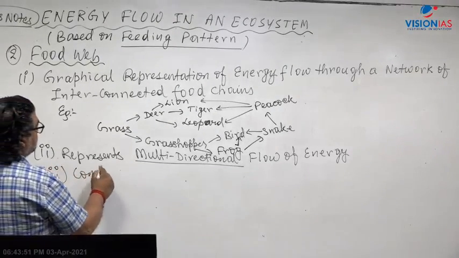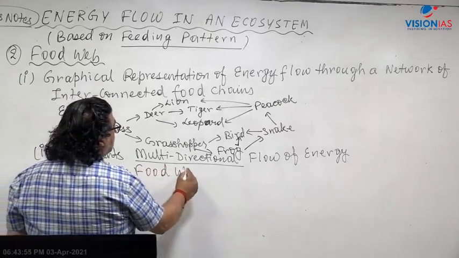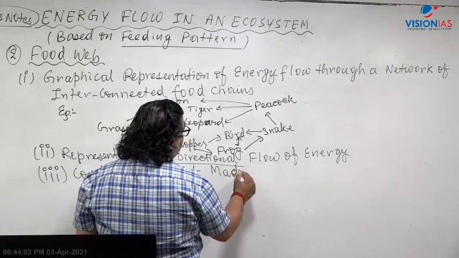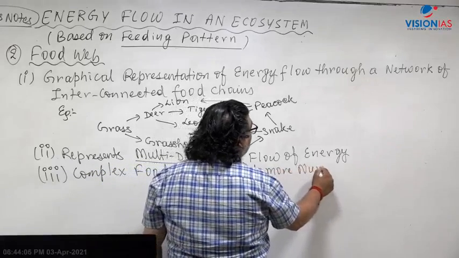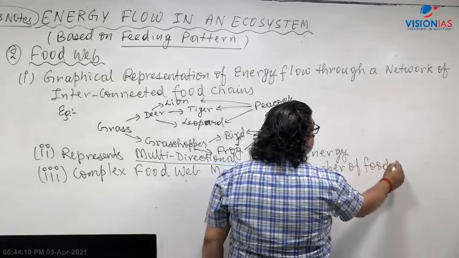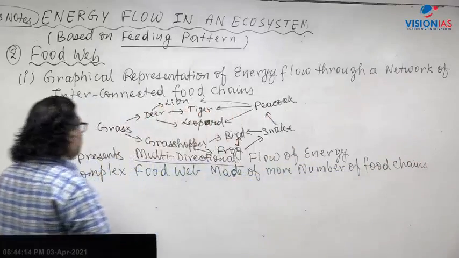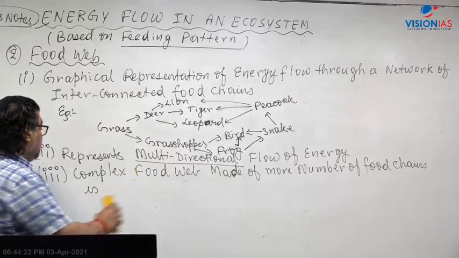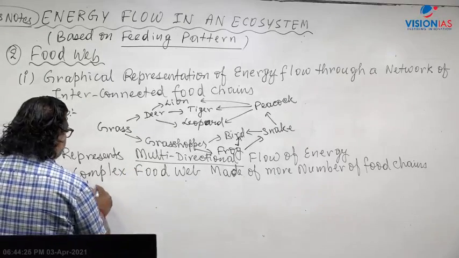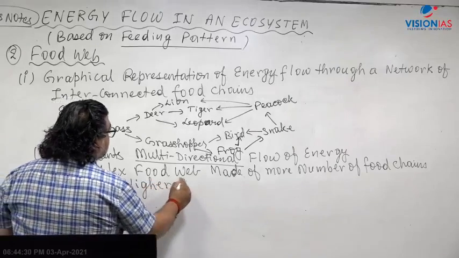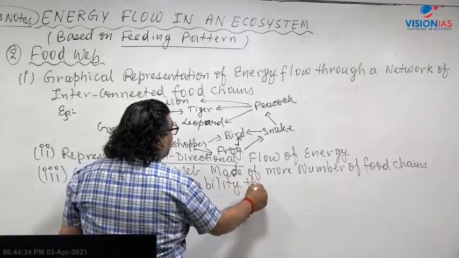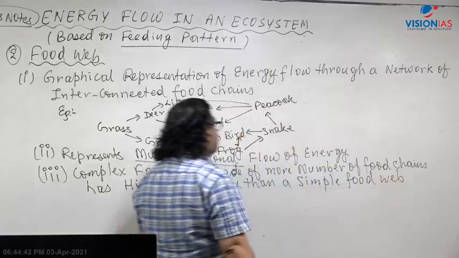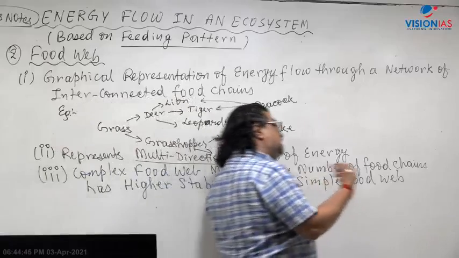And what is the third point? A complex food web made of more number of food chains has higher stability than a simple food web. I am writing a very, very important statement here. Those who want dictation, I am dictating also. A complex food web made of more number of food chains has higher stability than a simple food web, right? A simple food web is made of less number of food chains.